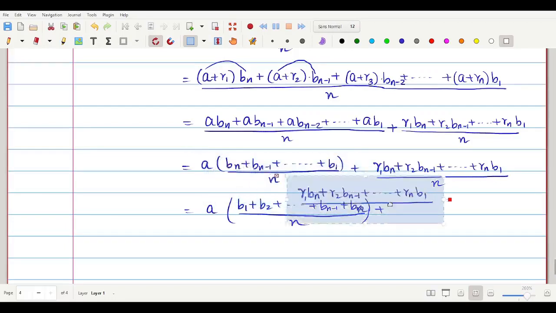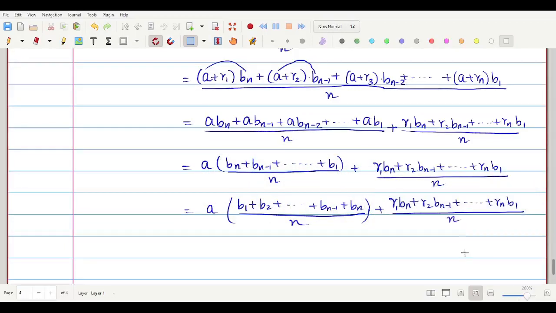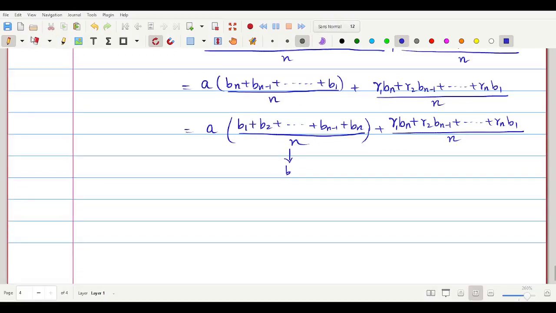So we copy it here. And we know that by Cauchy's first limit theorem, this fellow will converge to b. Is it okay? So I am going to write that separately.